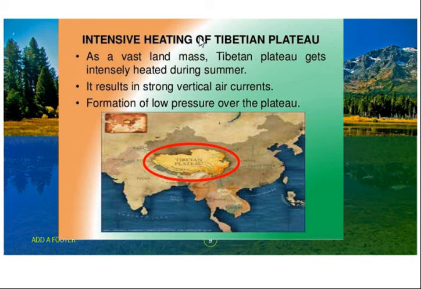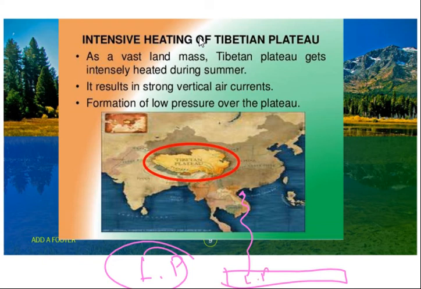So the higher the heating of land, the higher is the creation of low pressure due to the expansion of gases from land. Gases means a mixture of gases, it is air. So air will move up, creating low pressure here and high pressure elsewhere.